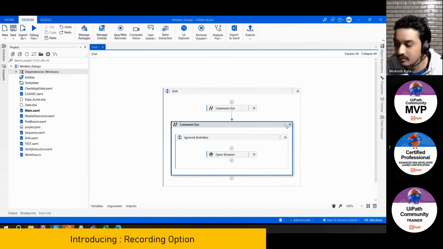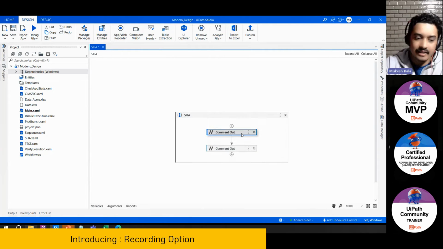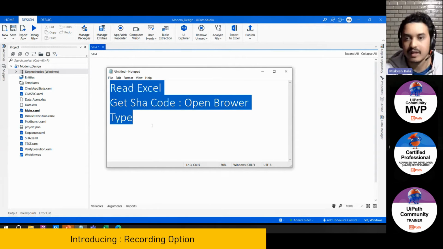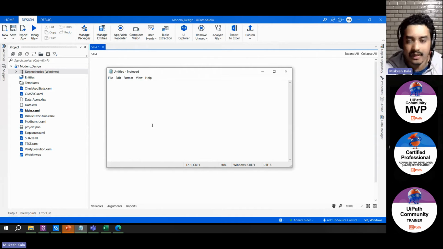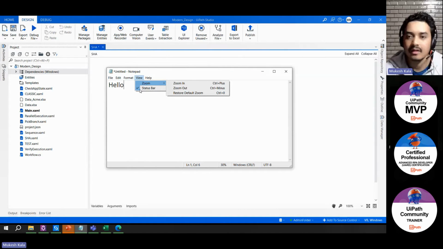Similarly, I have read the Excel, we will pass the data into the Excel and that will do the stuff. I hope you understood that all of that can be done. So let me show you one more interesting thing. Let's say I have to write an automation where I go to this notepad, type hello, and then click on the format button, and do something on the notepad.